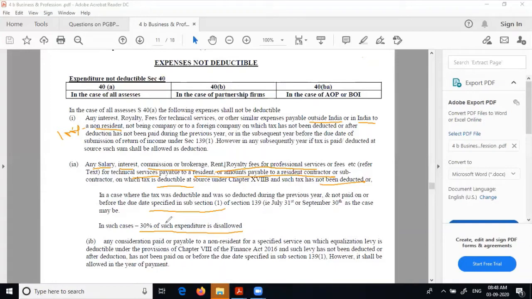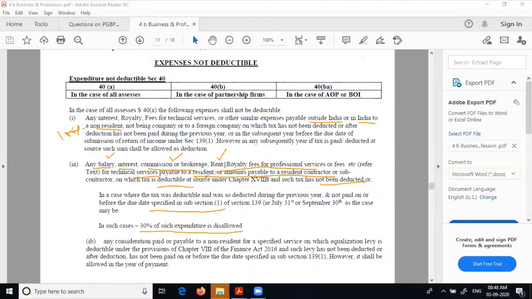So the difference between this and the earlier one is, there they say 100%. Here it is 30% only, because the problem is that local payments are more. Everybody will be paying. So the section is the same. Only the difference is the items. Here salary is also included. Commission and brokerage are included, which is not there. Rent is included here. There it is not there. Royalty and professional fees are in both places. Technical fees in both places. Rest is the same. Only these are new items for residents.